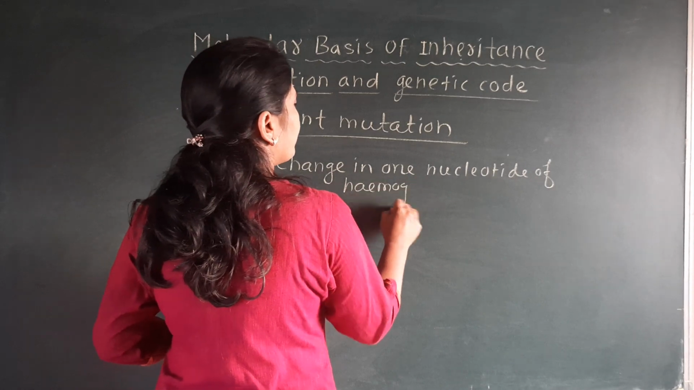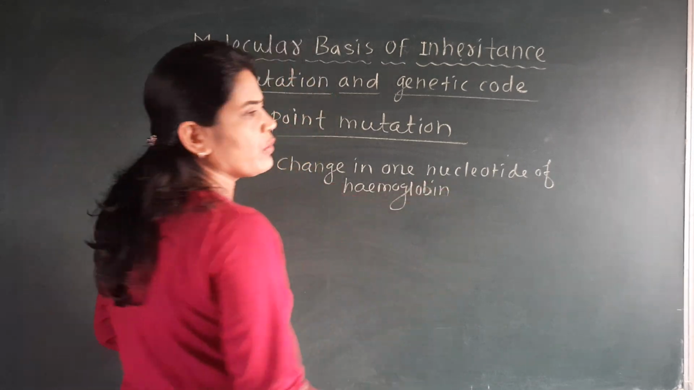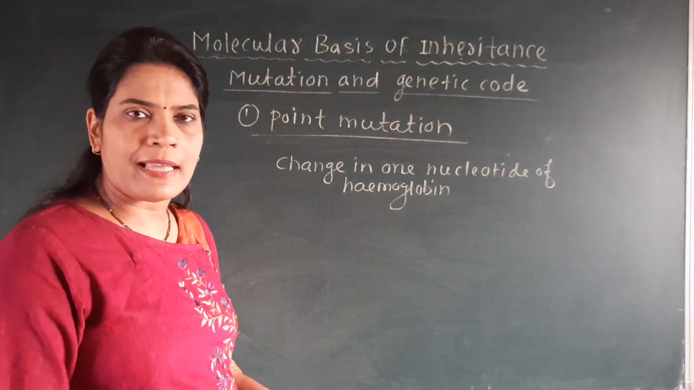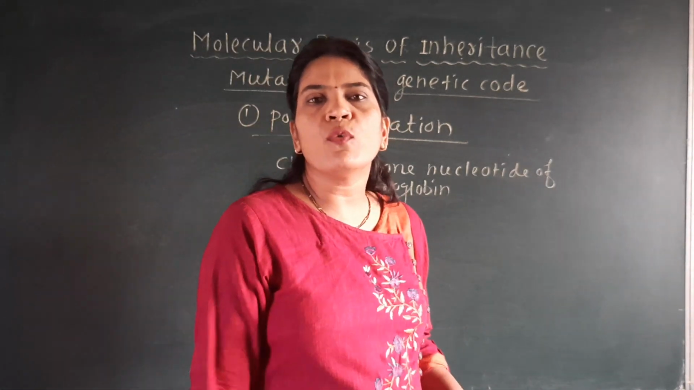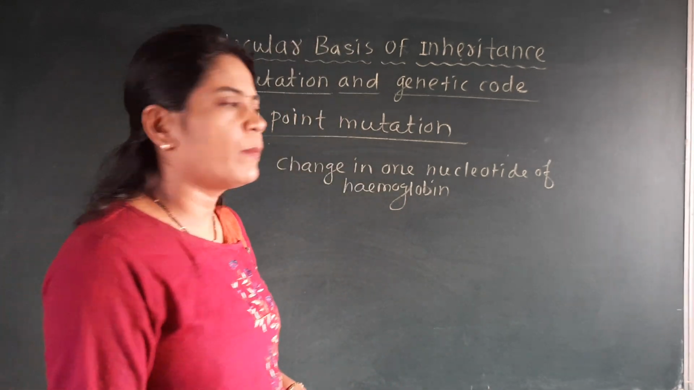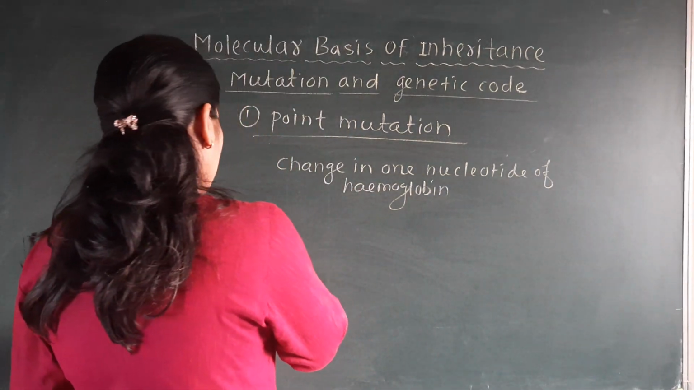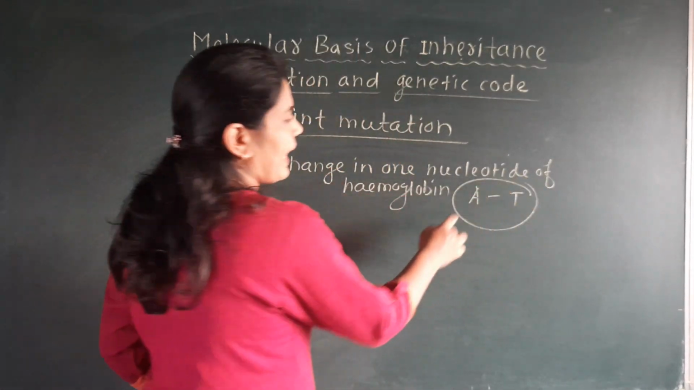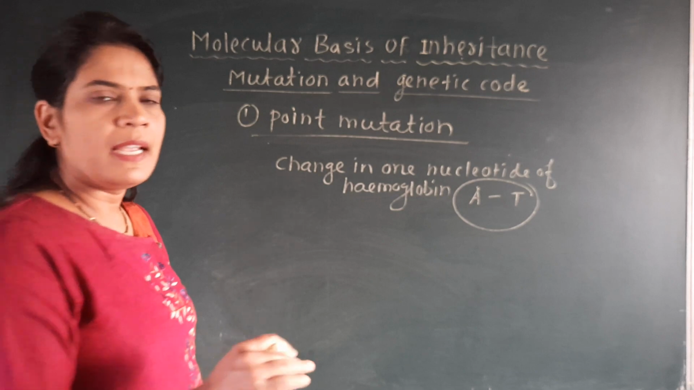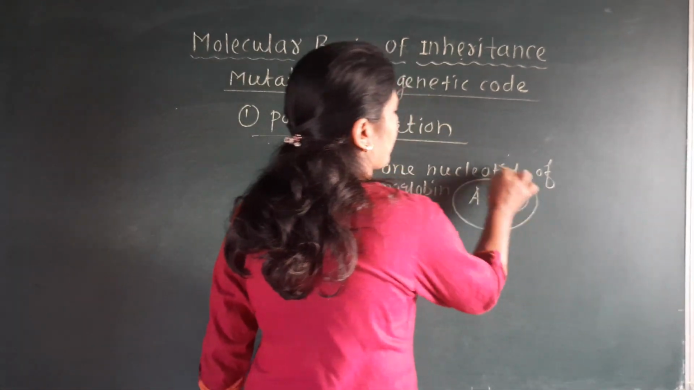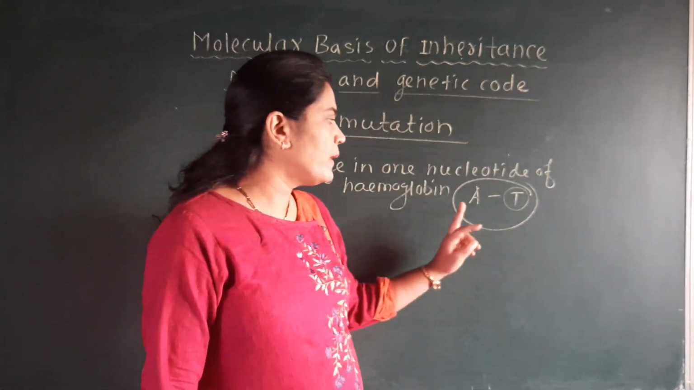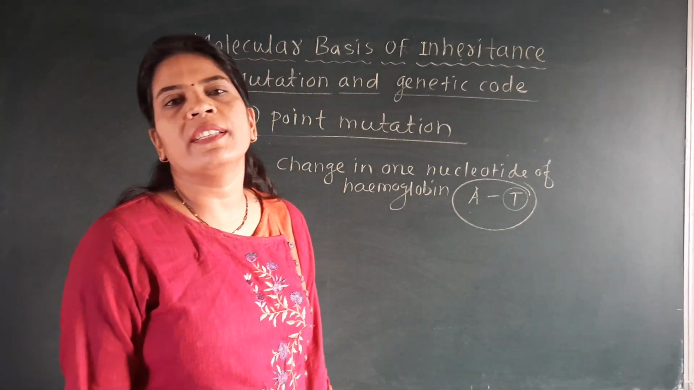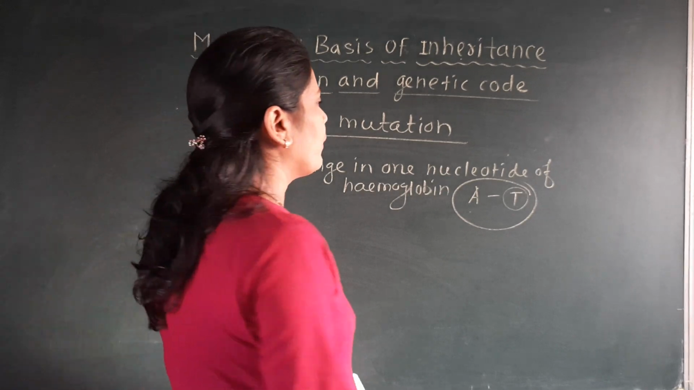hemoglobin. Hemoglobin is the respiratory pigment which is present in the RBC. There will be a change in only one nucleotide or one base pair of this hemoglobin, and that change is called an AT change. Instead of A, there will be replacement by the T base pair. At the position of the A, there will be replacement by the T base pair, and due to this it occurs. How, we'll discuss here.